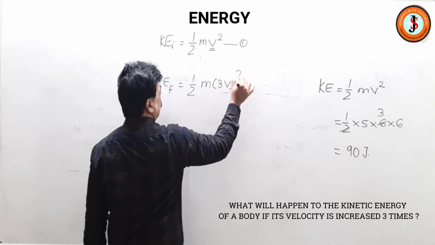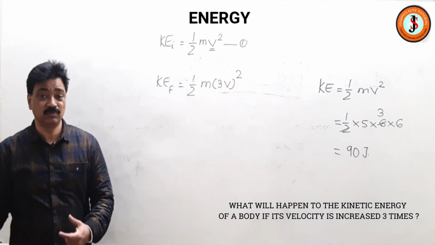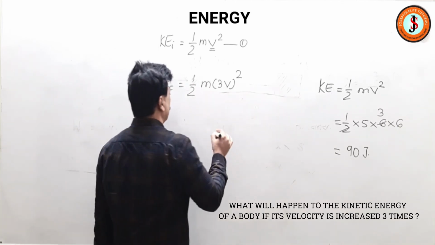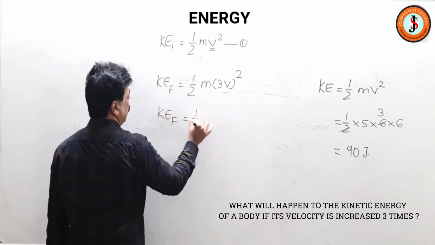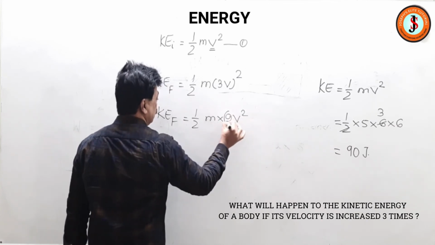So we know that the formula of kinetic energy is half mass into velocity square. So new velocity is 3v, so 3v the whole square. So now kinetic energy final will be equal to half m into 9v square. I put the new number in front.